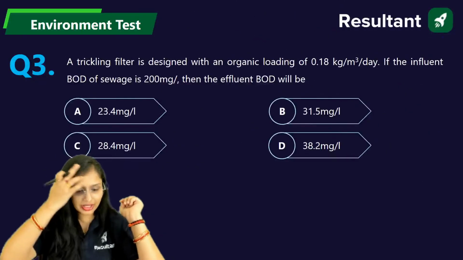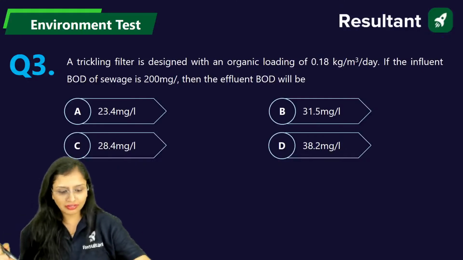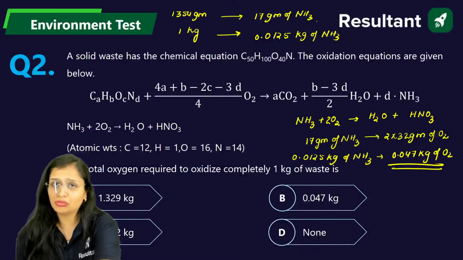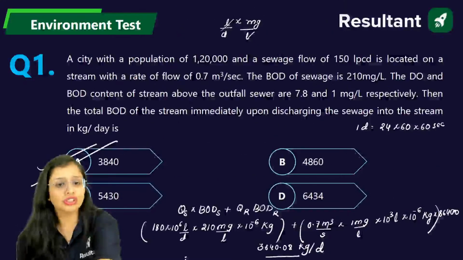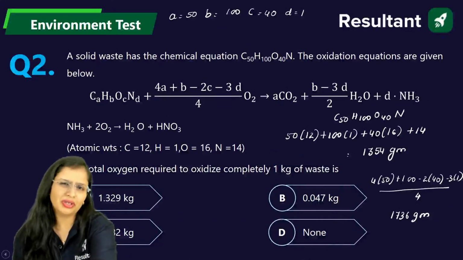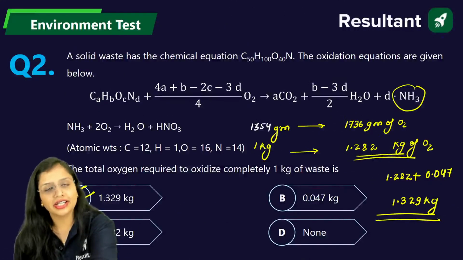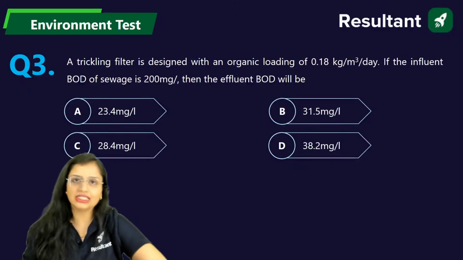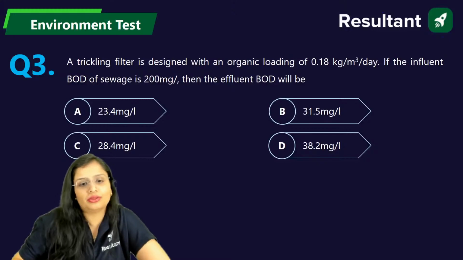Fine. Now let's talk about it. So I guess if you have solved these two questions and you're getting the concept, it is good. If you are having any problem, do let me know. Okay, the first question was related to your BOD part, BOD mix basically. Second is related to stoichiometry, and third we are talking about the treatment of sewage, that is the trickling filter. Okay, now check it out.